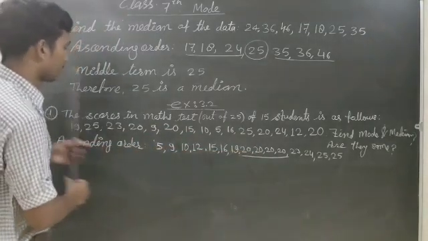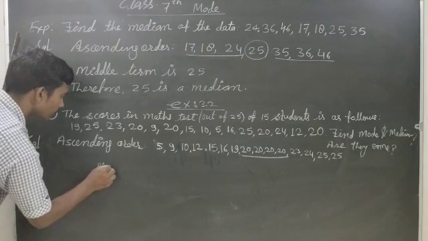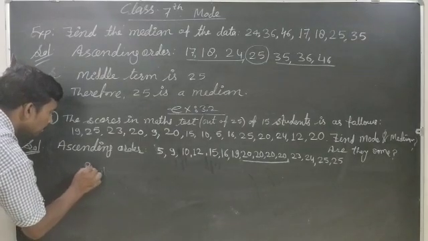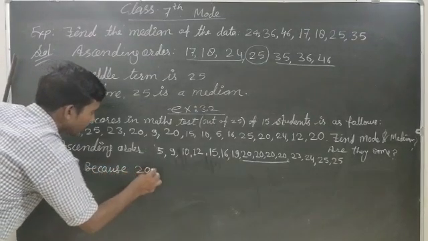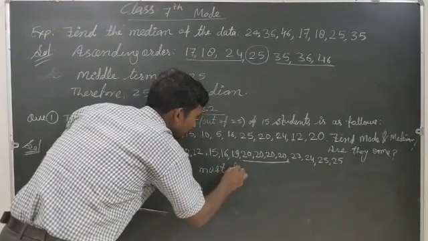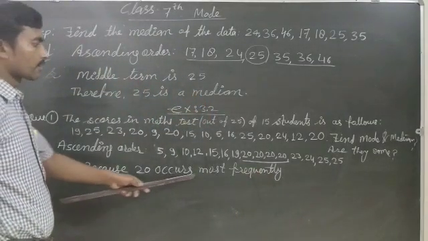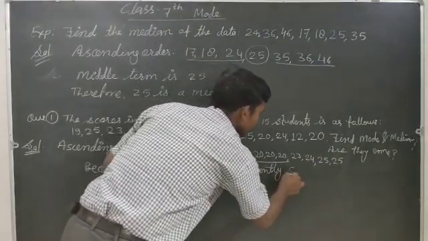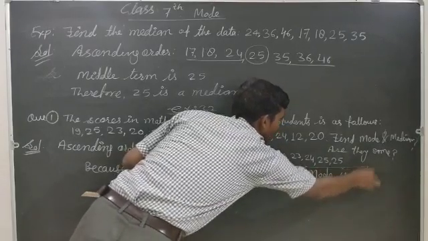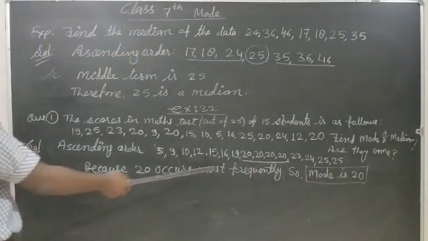So mode is 20, because 20 occurs most frequently. Mode of this data is 20.